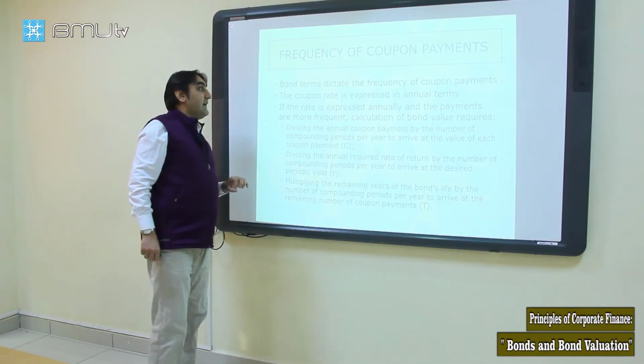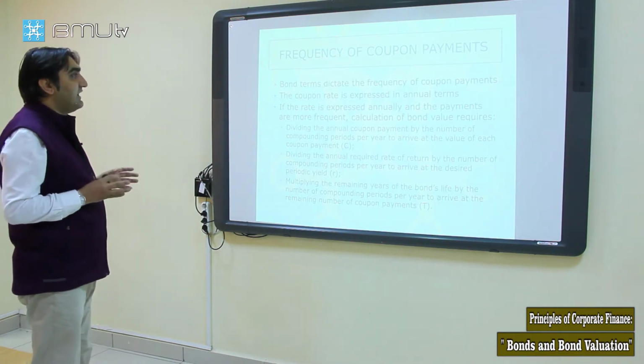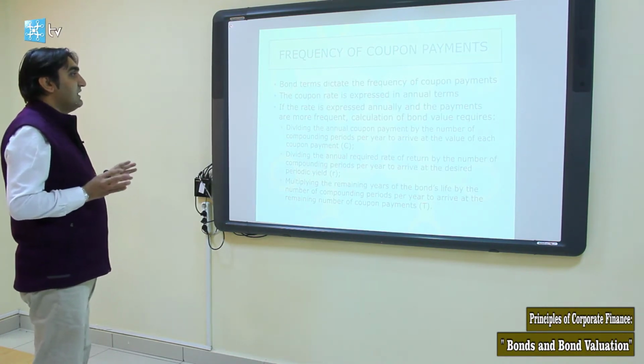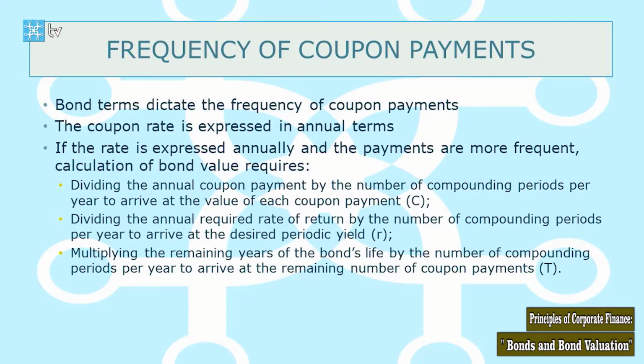The bond terms, the bond agreement, dictate the frequency of coupon payments. So everything about bonds is written in the bond agreement. The coupon rate is expressed in annual terms. Coupon payments in general are in annual terms, but if the payment schedule is different than annual, we adjust the payment to that frequency.